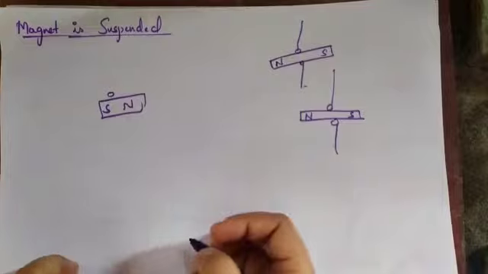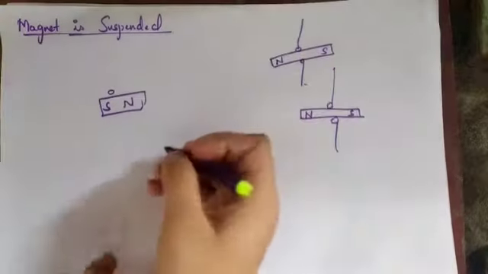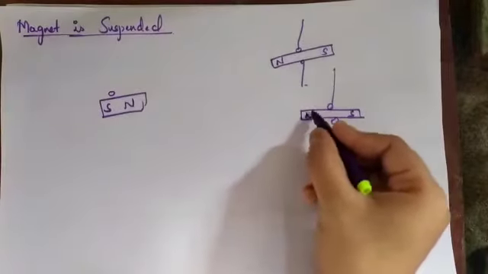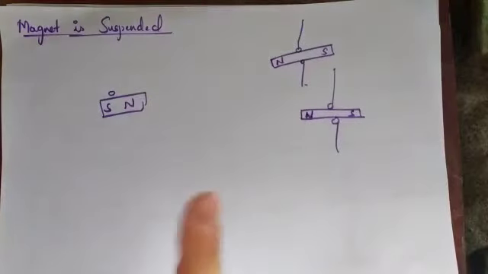So when the magnet is suspended, its south pole will attract the north direction, and that is why it comes to this position. The placement is opposite to north-south, so when I suspend it, the magnet comes to the north-south direction, opposite to that.